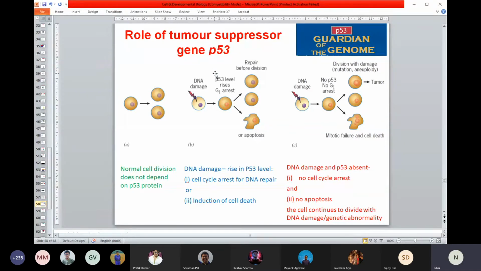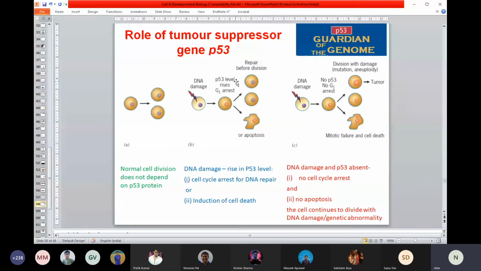If its expression is increased, it tries to slow down and correct the errors. It first tries to correct the error, and if it is not able to correct the error, it actually kills the cell. It does the work in two ways. First, it tries to correct the DNA errors, and if that is not corrected, depending on how much it is expressed, it kills the cell.